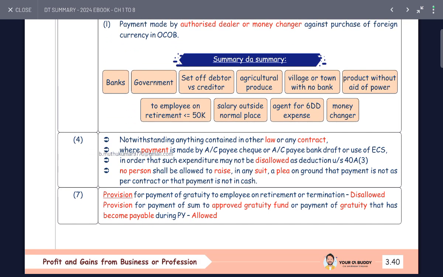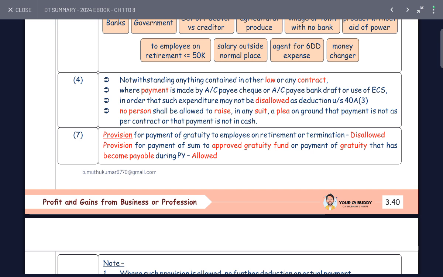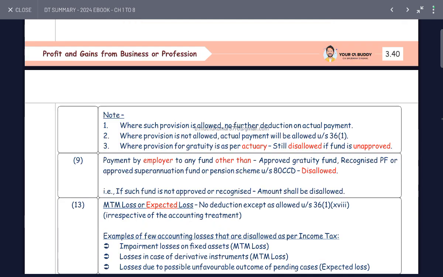Notwithstanding anything contained in any law or contract, where payment is made by account payee cheque, account payee draft or using ECS, the expenditure may not be disallowed under Section 40A(3). No portion shall be allowed as a deduction if the payment is split. The payment is not permitted on contract for payment in non-cash. Provision for payment of gratuity to employees on retirement or termination is disallowed; provision for payment of a sum to the gratuity fund, and payment of gratuity which became payable in the previous year, is allowed.